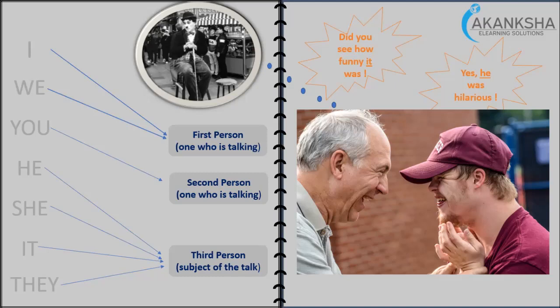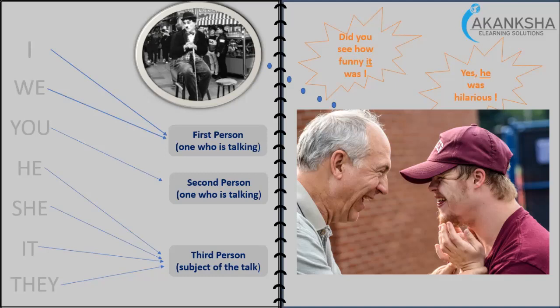So you is the second person. When we are talking to somebody sitting or standing in front of us, we usually say, you are going to come with us. So you means the person who is listening to us. That is the second person.